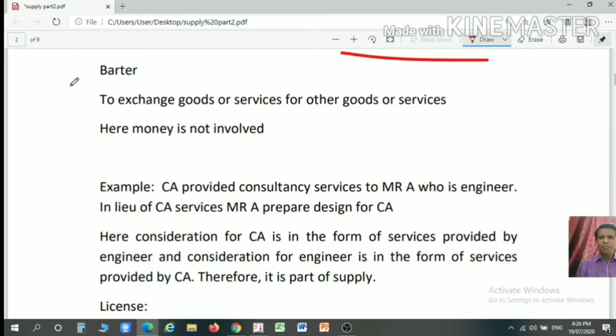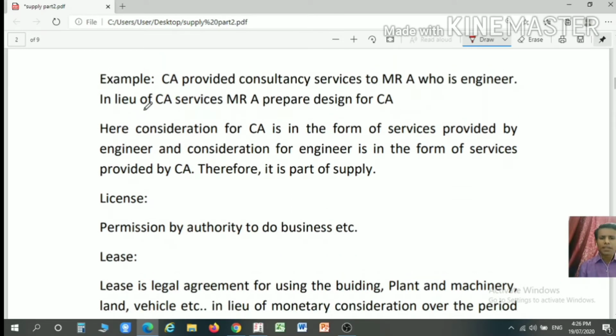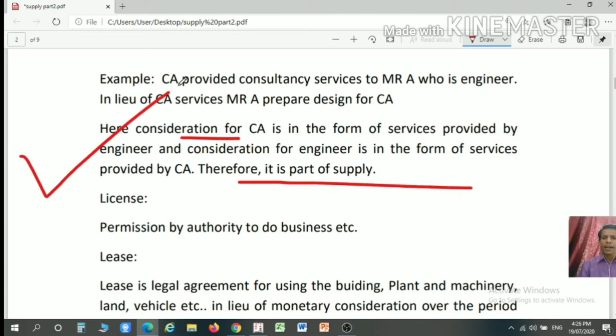Now next is barter. Barter is a transaction where money is not involved. Here goods or services are exchanged in lieu of other goods or services. For example, a chartered accountant is providing a service to Mr. A, an engineer, and in lieu of the CA services, Mr. A also prepares a design for the CA. So here the consideration for the CA is in the form of services provided by the engineer, and the consideration for the engineer is in the form of services provided by the CA. So this will be considered as a supply.